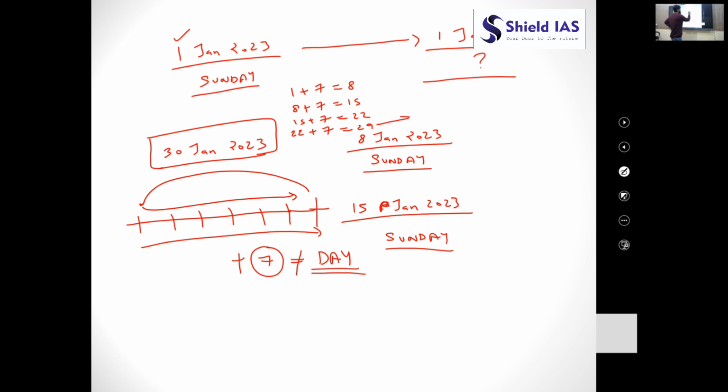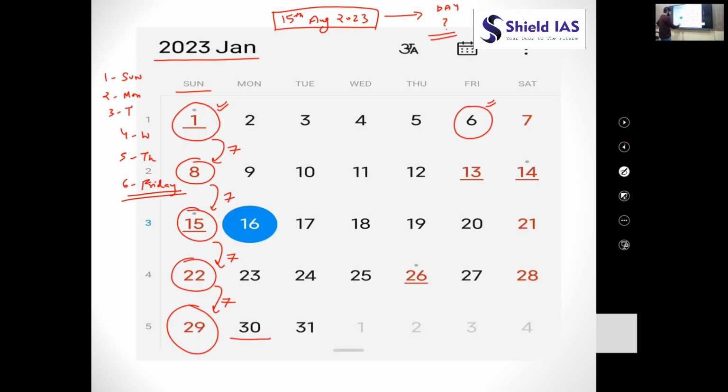So 29th January 2023 would be Sunday, because by adding 7 the day does not change. We have just seen this. If 29th is Sunday, I am pretty sure all of you can answer now: 30th January would be Monday. You can also verify here that 30th January is Monday.